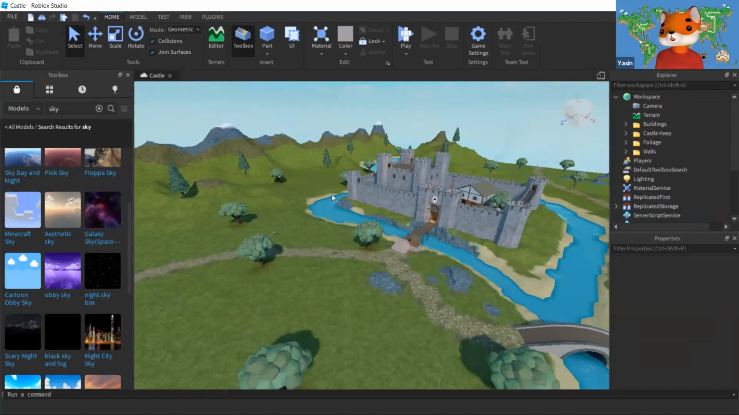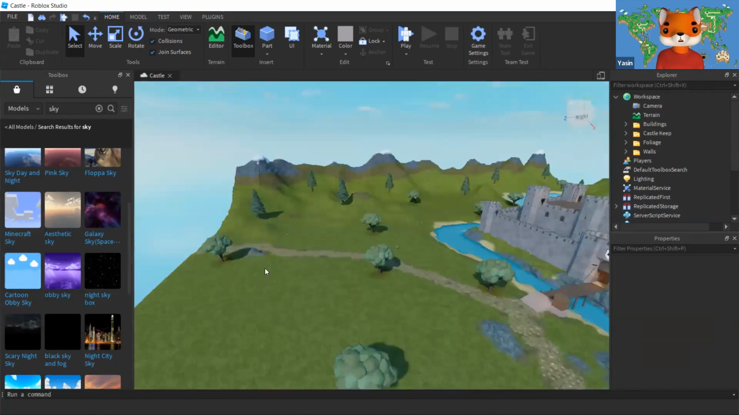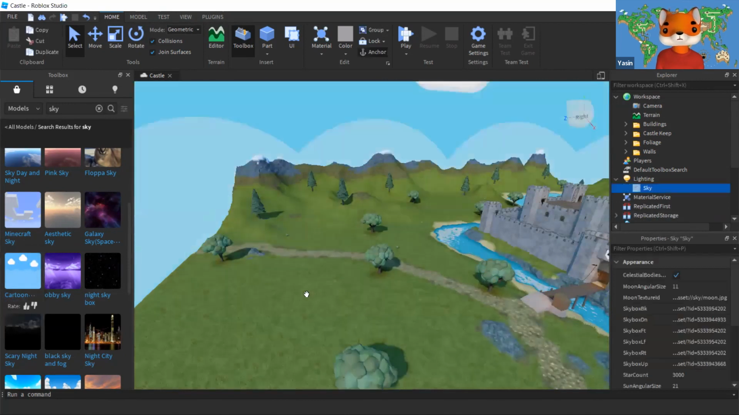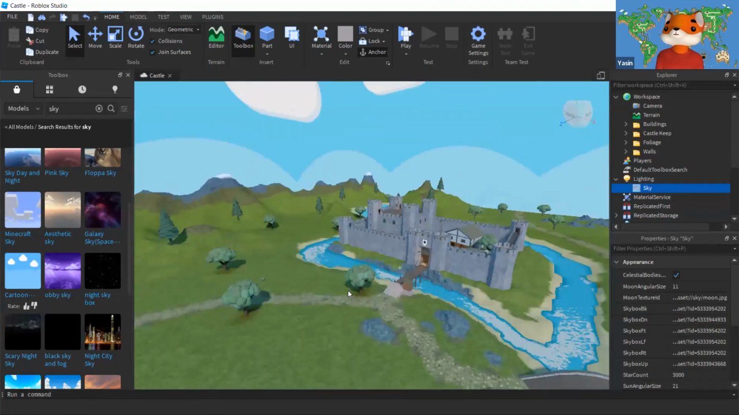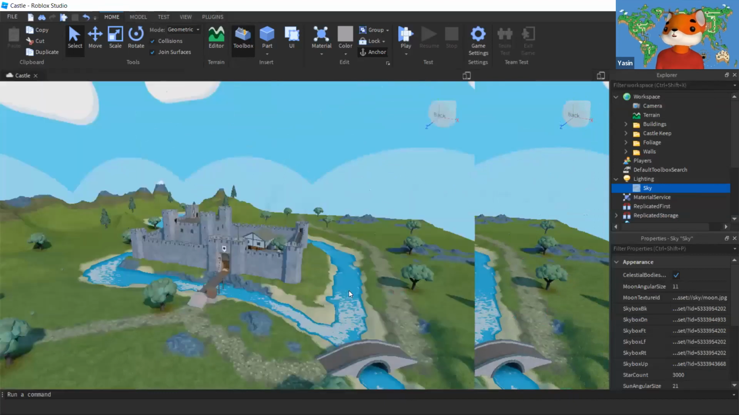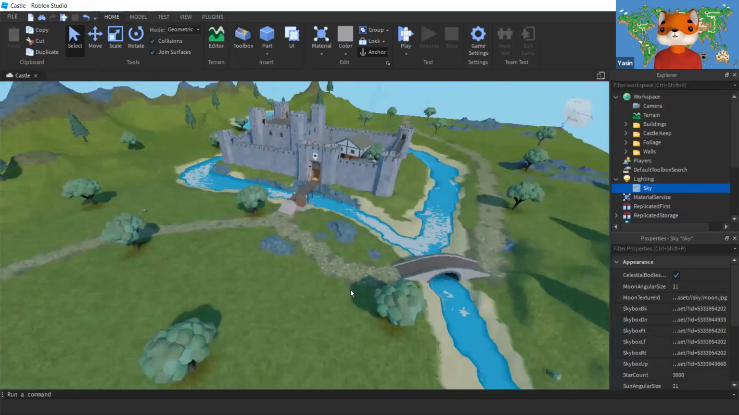Should we look for some modern sky? Should it be a purple sky or any of those? Obby sky. Oh, it looks kind of cartoonish. Yeah, that looks good. Do you all think Obby sky looks good? Yeah, okay. Let's go with the Obby sky. It seems you all like Obby.